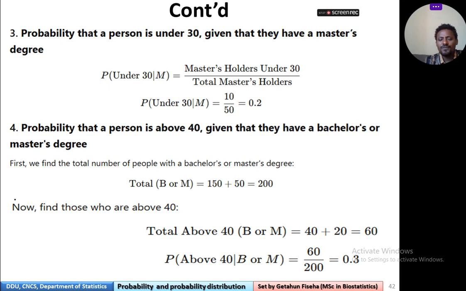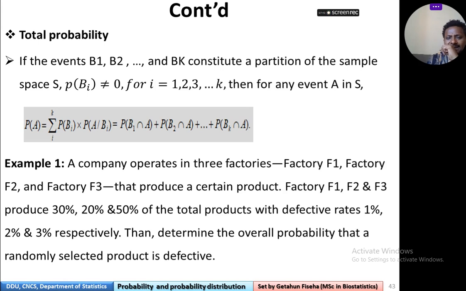The probability of above 40 given that they are master or bachelor is 60 over 200, which is 0.3. በዚህ መልኩ መስራት ይቻላል.